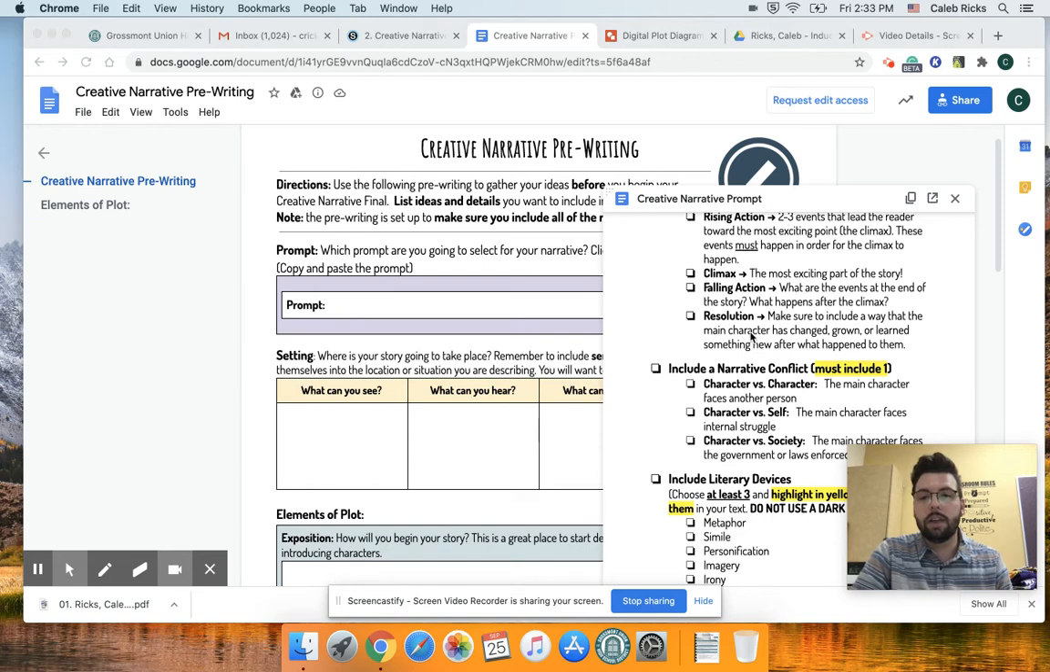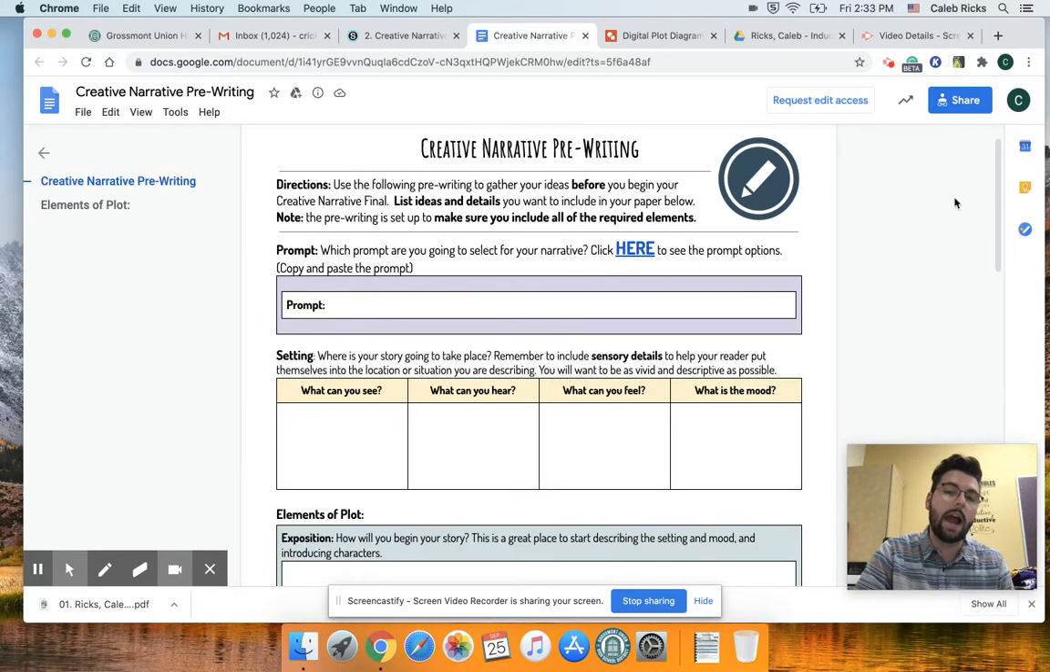Include a narrative conflict, and it has to include one, right? So it should be character versus character, or character versus self, or character versus society, depending on your prompt and depending on how you want to gear your story. Also, it must include at least three of the literary devices below, and you have to highlight them within your writing. Of course, I'll be going over this the closer we get to the actual writing project itself, but I wanted to give you an idea of what you should be looking forward to on the horizon.